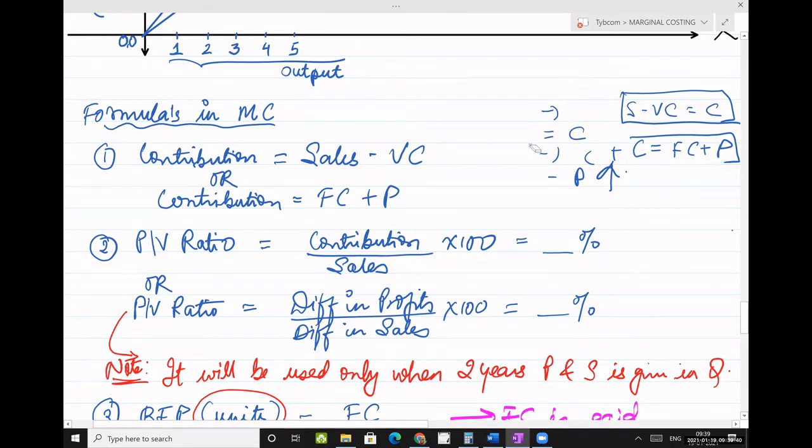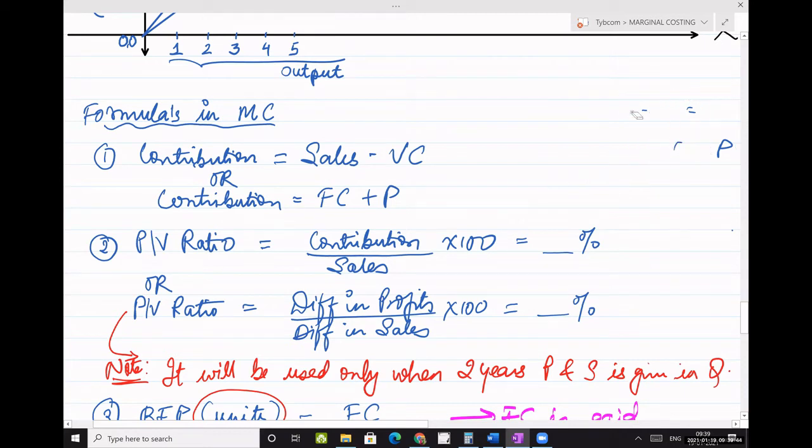So in marginal costing, the profit is not net profit, it is always the gross profit. The word gross profit, we call it as contribution. So marginal costing is not about net profit, it is all about gross profit, which we call contribution in this chapter.